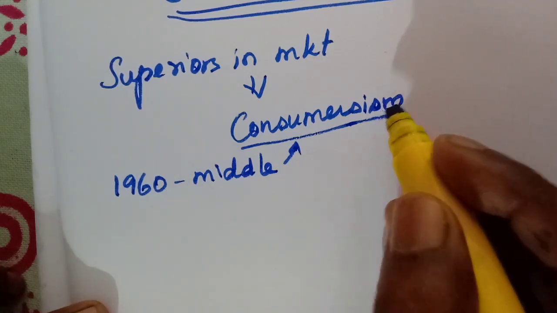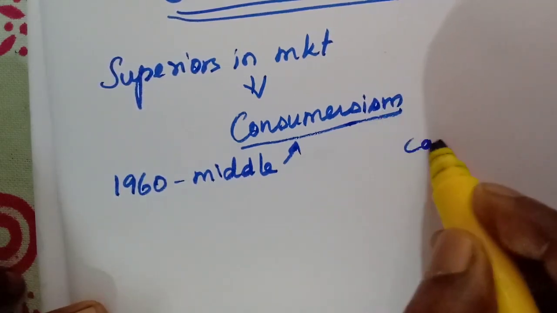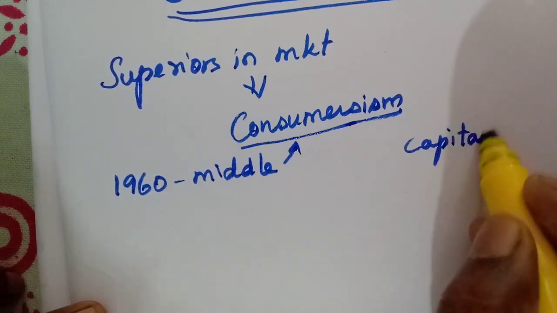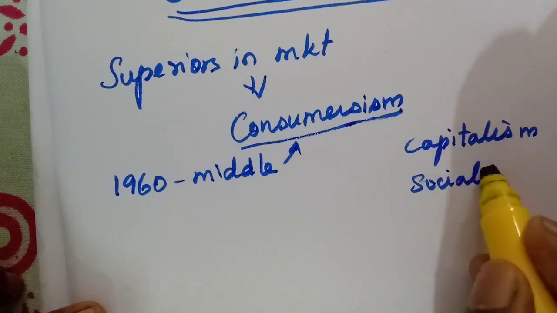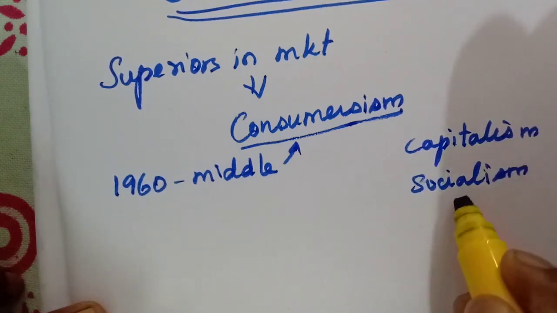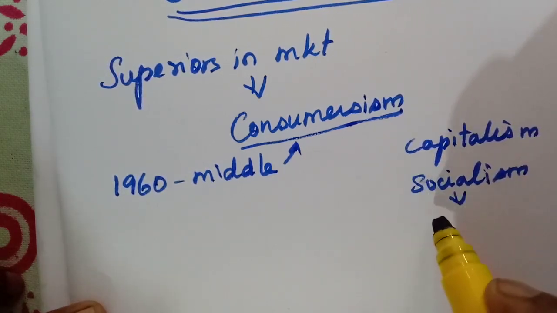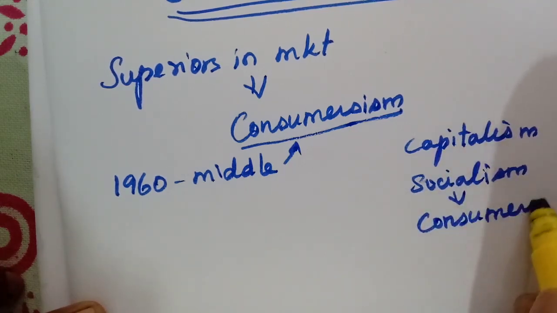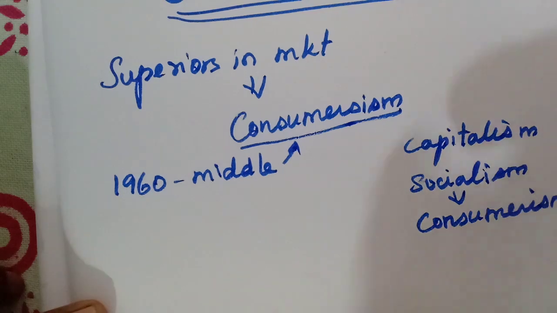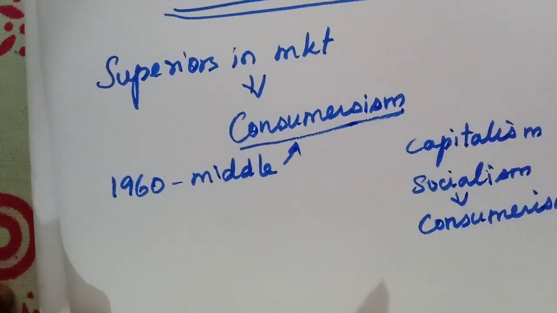Before that, they had capitalism and socialism, isn't it? After socialism, they coined a new word called consumerism. Here, the consumers must be given more importance.